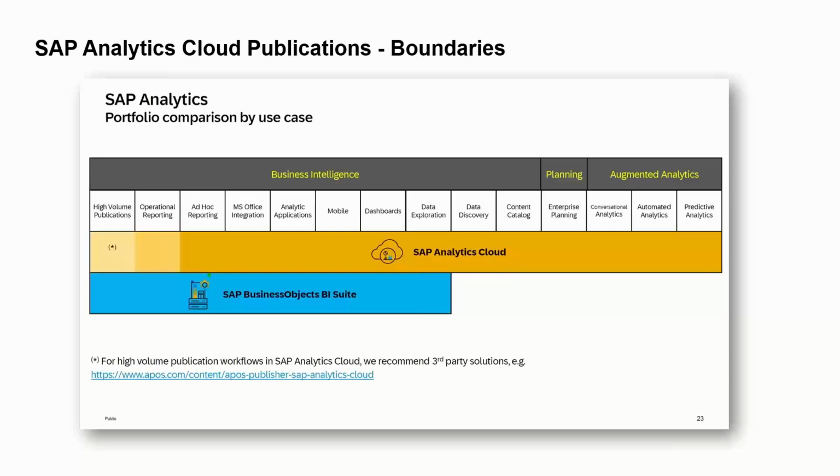You will see on the far left-hand side of the screen an asterisk by high volume publications. And we're actually recommending that people use the APOS solution for this, APOS Publisher for SAP Analytics Cloud. So that is part of our decks at SAP and our help documentation on help.sap.com. So something to be aware of. SAP Analytics Cloud is incredibly functional. This is a shortcoming we have with high volume publications.